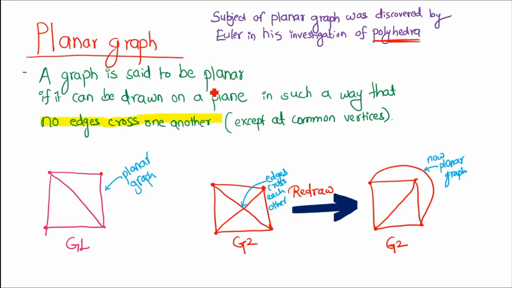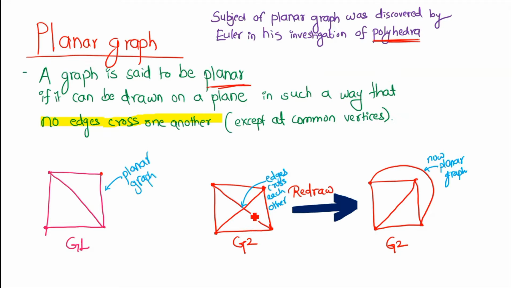A graph is said to be planar if it can be drawn on a plane in such a way that no edges cross each other except at common vertices. The meaning of that is that each edge is a separate portion, and there are no overlapping edges, no two edges touching each other. So this is called a planar graph.